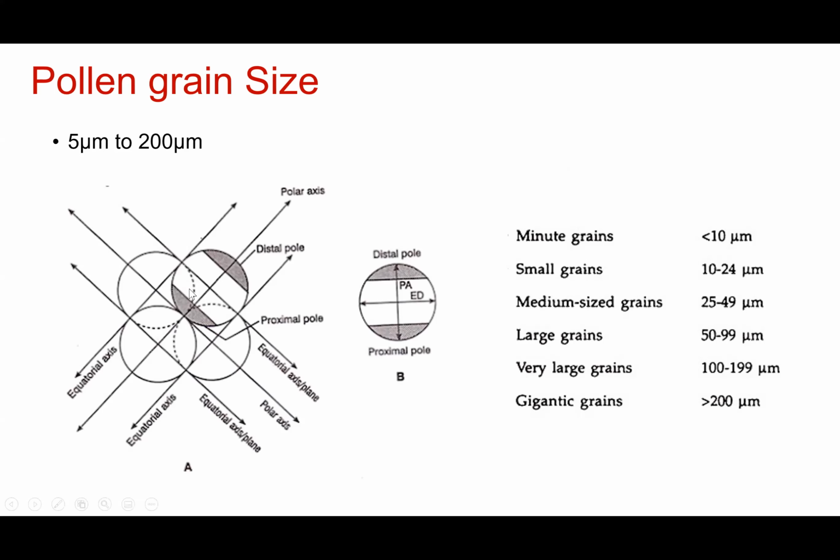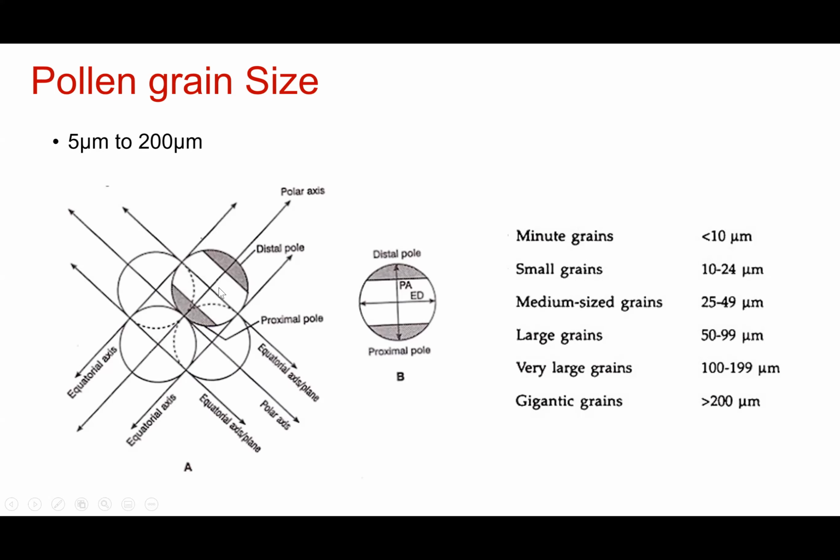So when we look at the tetrad, the pole that is present towards the outside is known as the distal pole. The pole that is present towards the center of the tetrad is known as the proximal pole. So if we take this pollen grain, the outside end is the distal pole. The one that is present towards the center is the proximal pole.